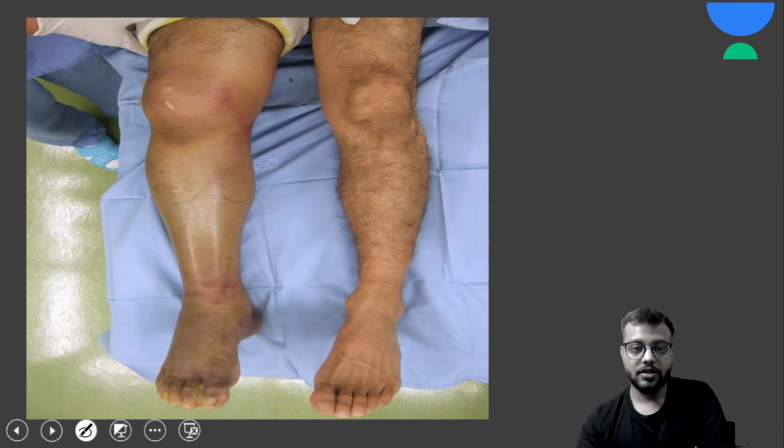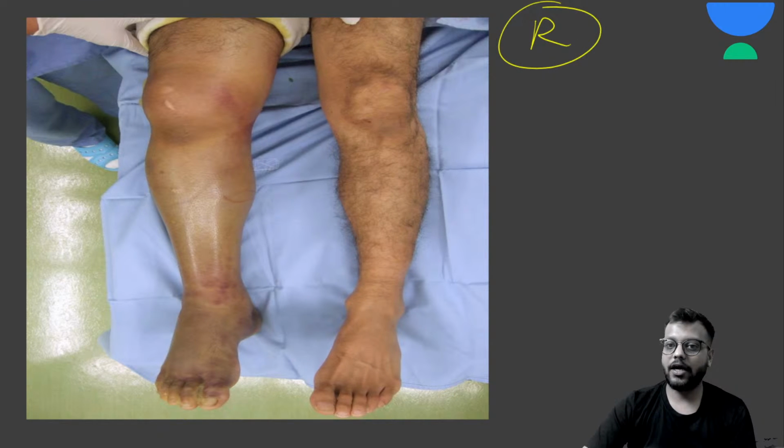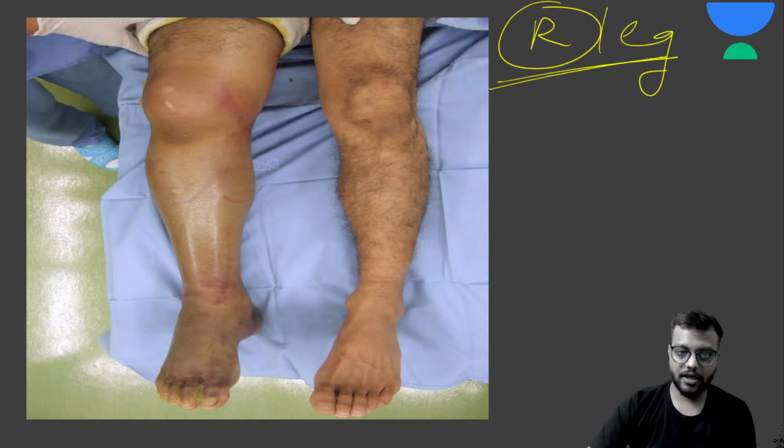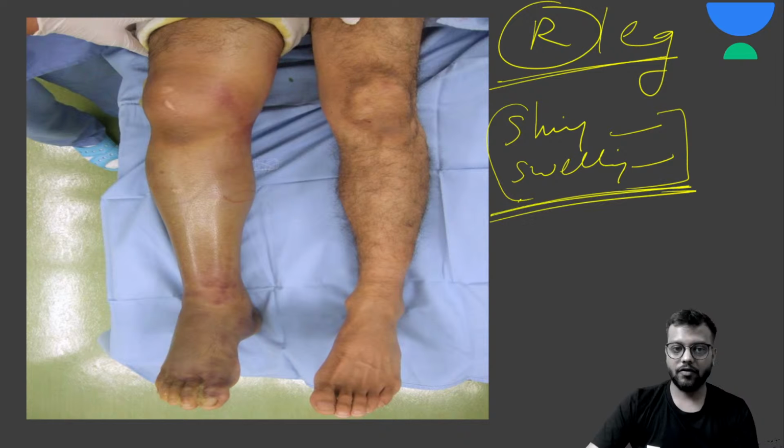Remember, this is the right leg. The right leg of the patient is having compartment syndrome. You can see shiny swelling, and obviously it will be warm and tender. Okay, it is shiny and swollen in the case of compartment syndrome.